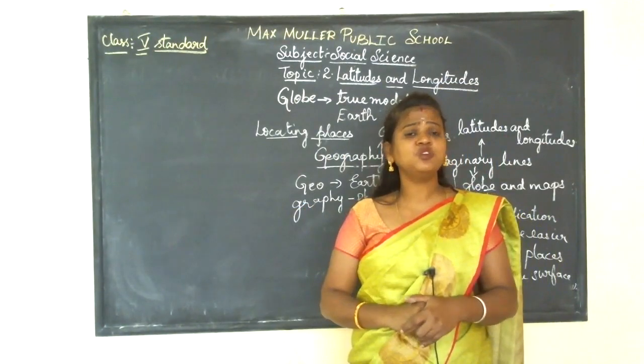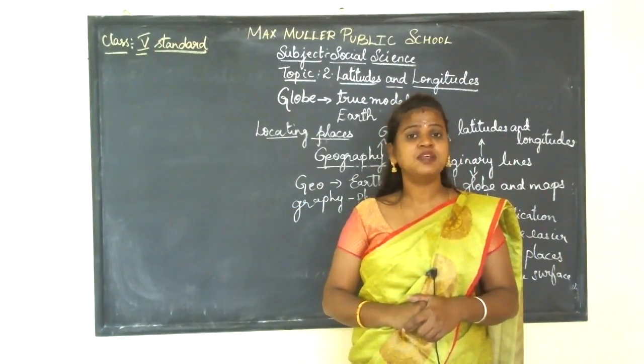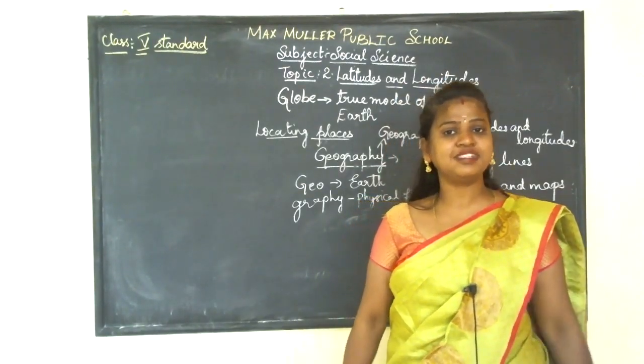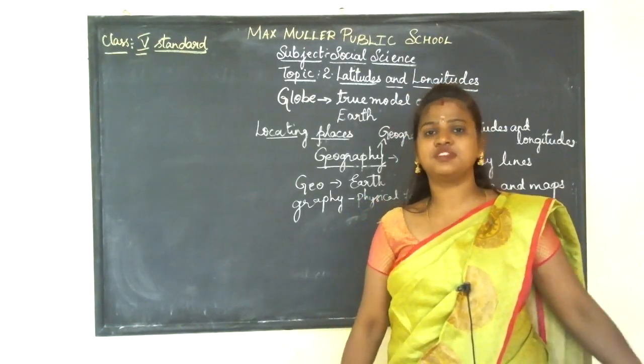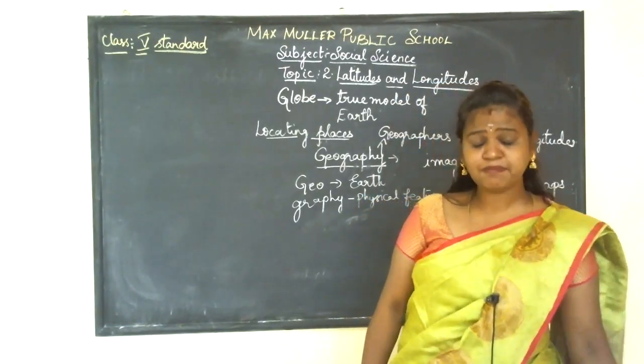Why are we going to draw the imaginary lines on globes and maps? Because we can locate the places, countries, continents or oceans easily on globes and maps.